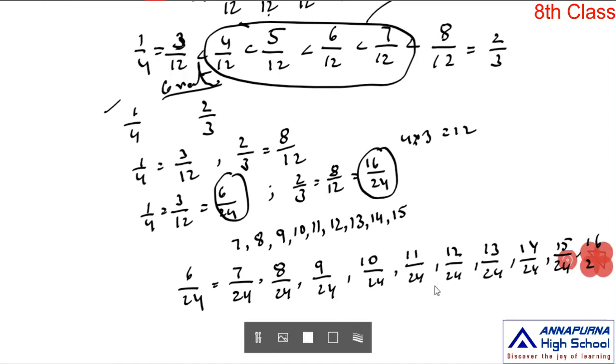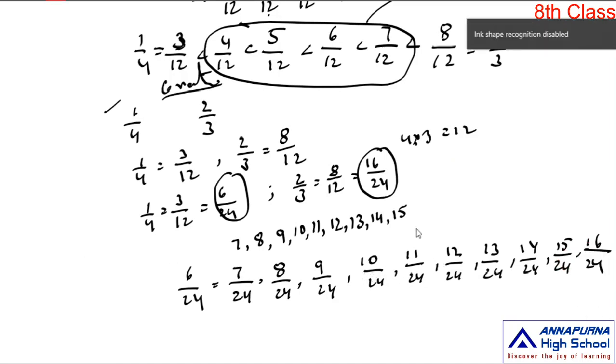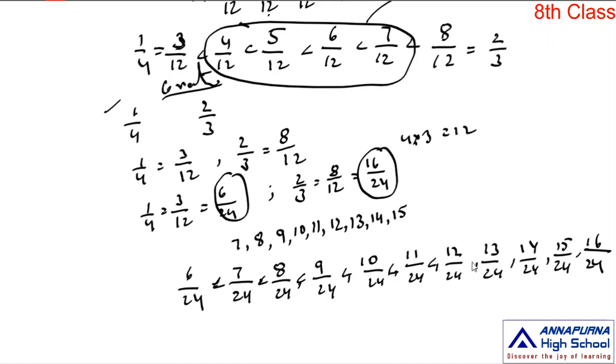When you observe this, they are all arranged in a proper order. 6 by 24 is less than 7 by 24, is less than 8 by 24, is less than 9 by 24, is less than 10 by 24, is less than 11 by 24, is less than 12 by 24, is less than 13 by 24, is less than 14 by 24, is less than 15 by 24, is less than 16 by 24. So in between 6 by 24 and 16 by 24, there are 1, 2, 3, 4, 5, 6, 7, 8, 9 rational numbers.